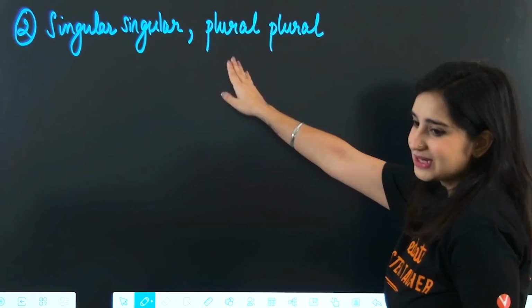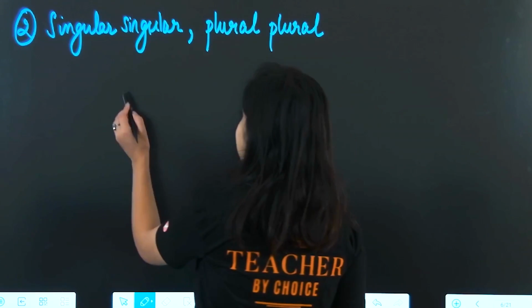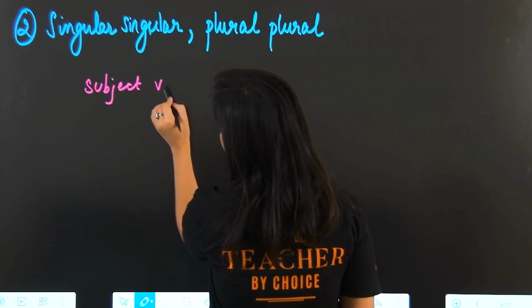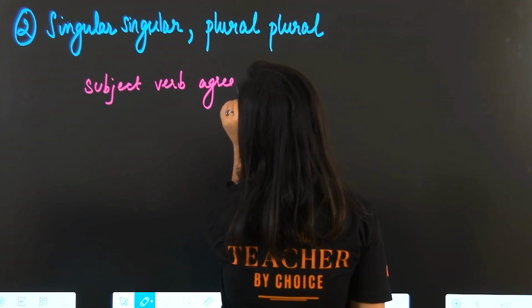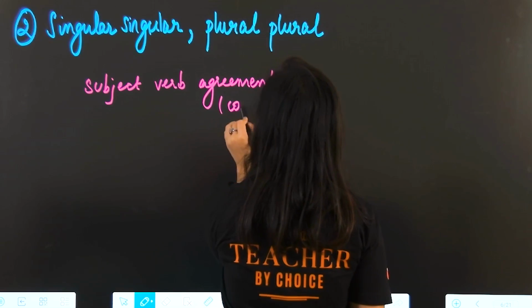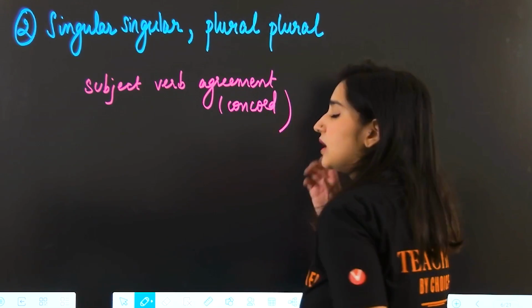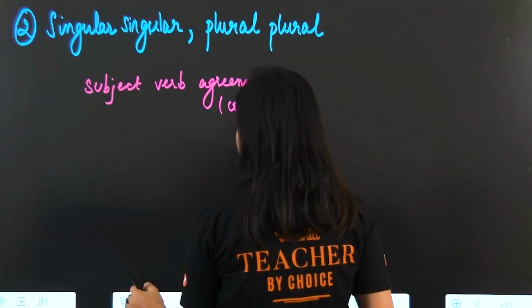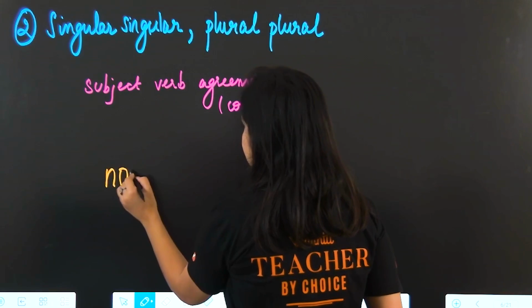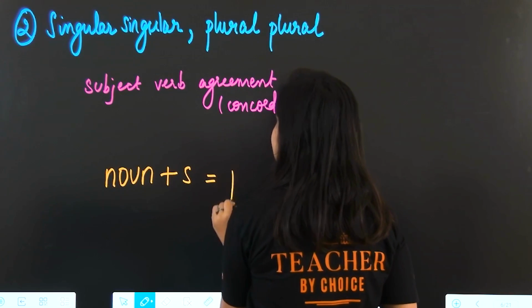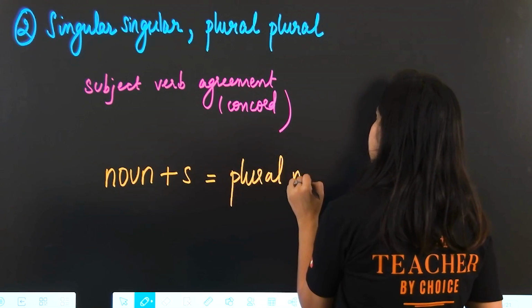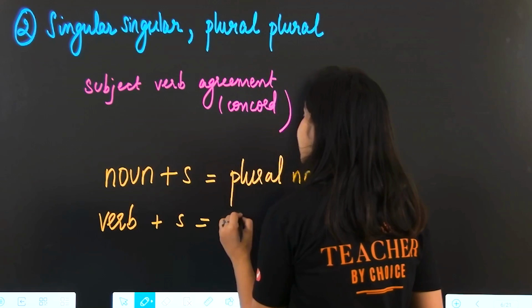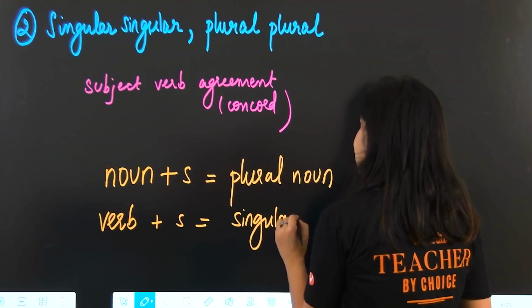It's, if you can tell, singular, singular, plural, plural. Essentially, that means we need to be careful about subject-verb agreement, also known as concord. Now, the biggest confusion here for first-time English learners is that whenever we have a noun and we add s to it, that becomes a plural noun, right? But when we have a verb and we add s to its base form, that's a singular verb.